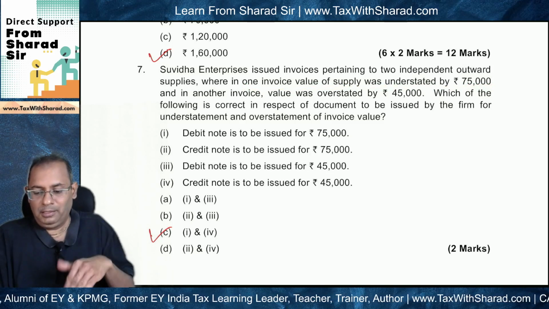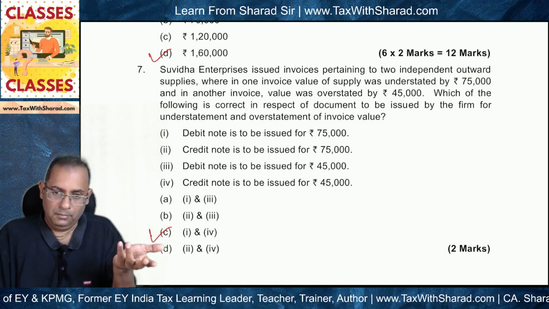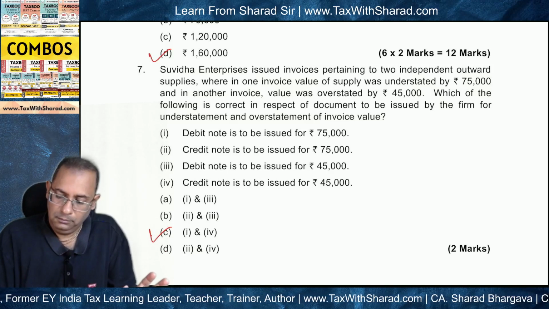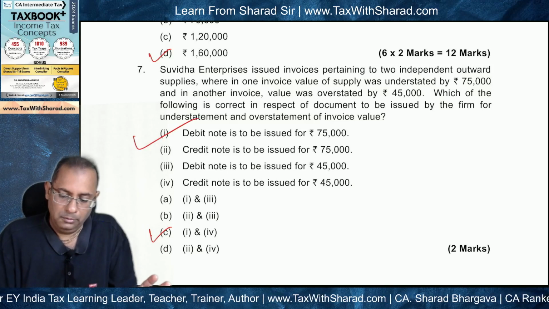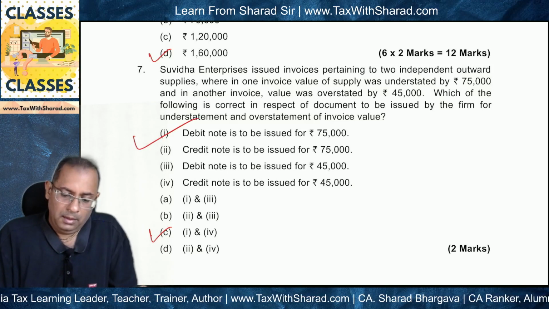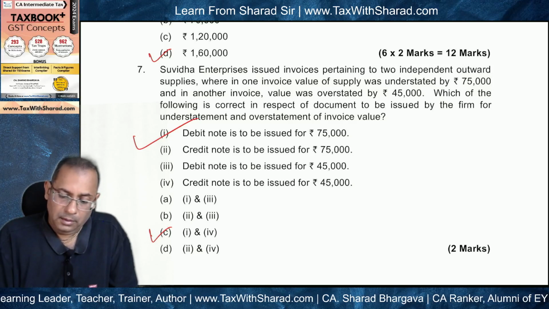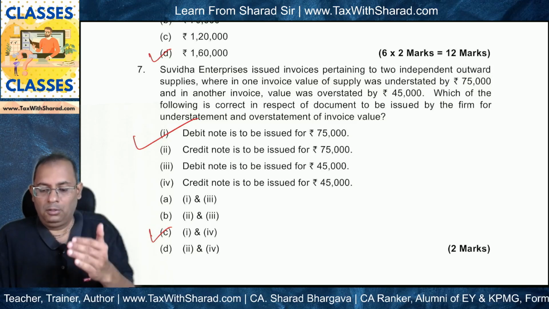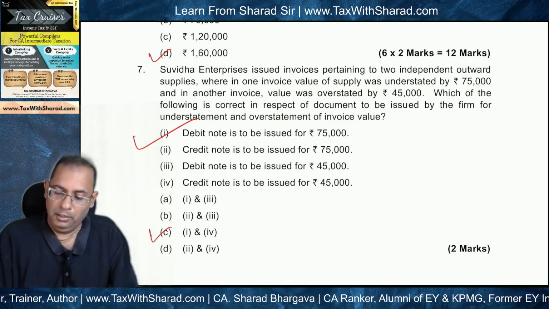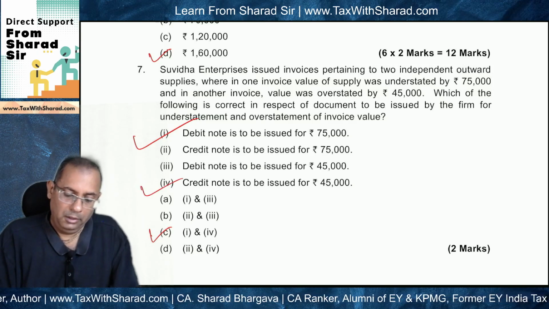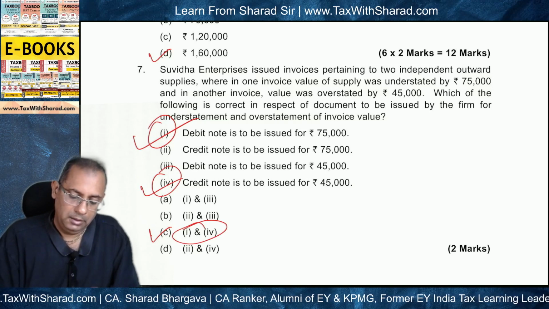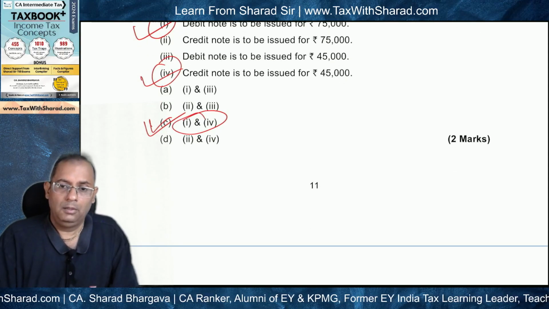So when there is understatement, a debit note will need to be issued for 75,000. The other invoice is overstated by 45,000, so it will need to be brought down. So a credit note for 45,000 will need to be issued. So basically I and IV will be the correct answer, and option C will be the correct option.